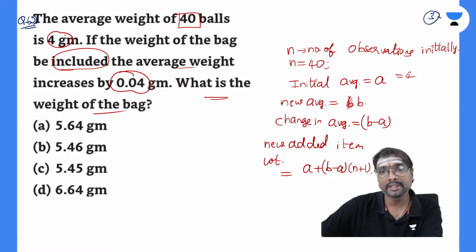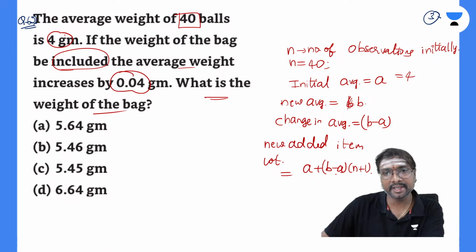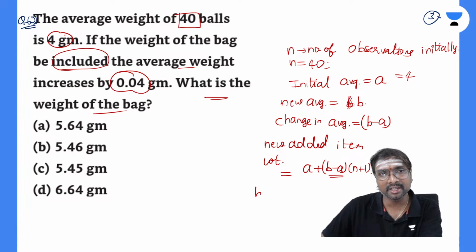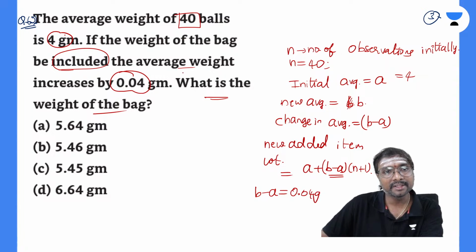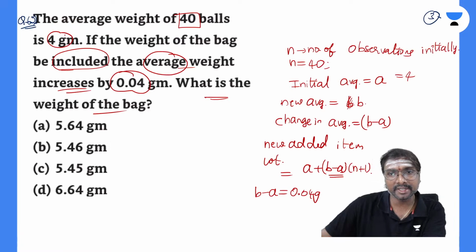4 grams. Now the initial average is your 4 grams, right? So 4 grams plus B minus A, right? B minus A is nothing but your change, na? That B minus A is nothing but your 0.04 grams, na? The average value is increased by this 0.04 grams, na? So B minus A is nothing but your 0.04, right? Into N plus 1, right?